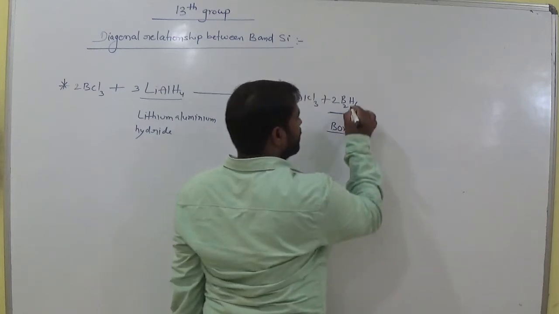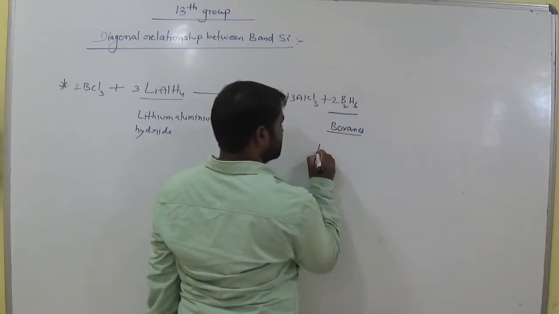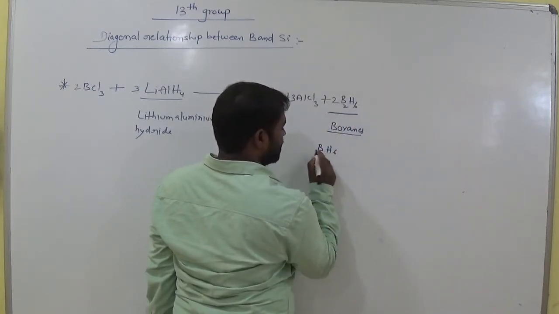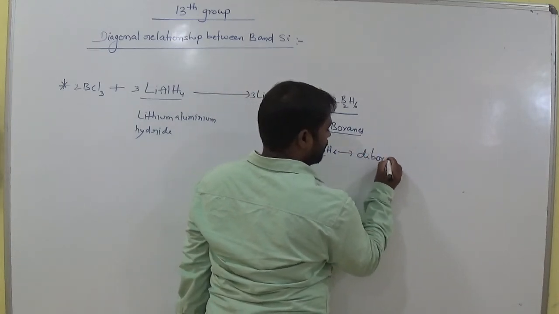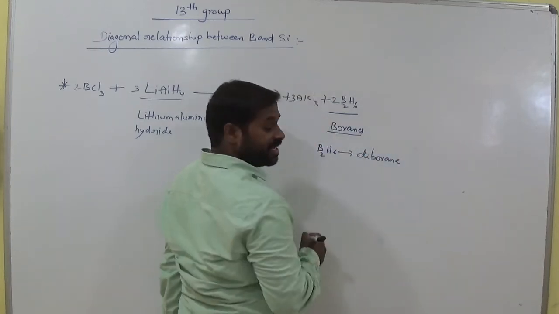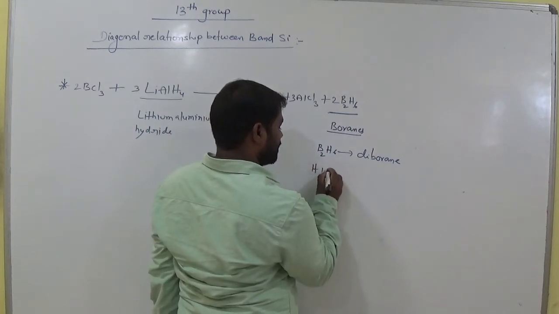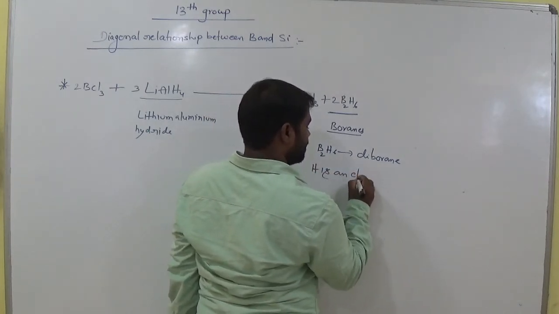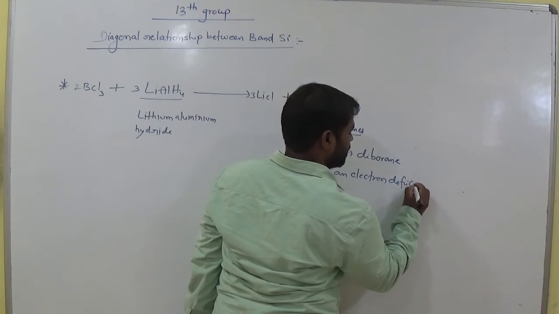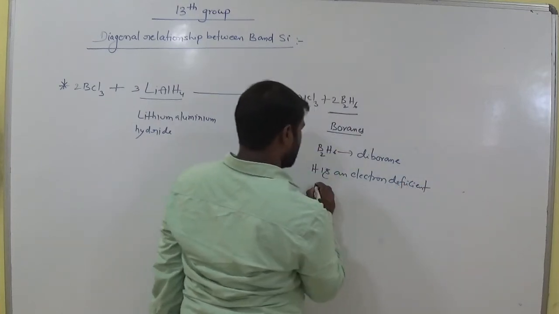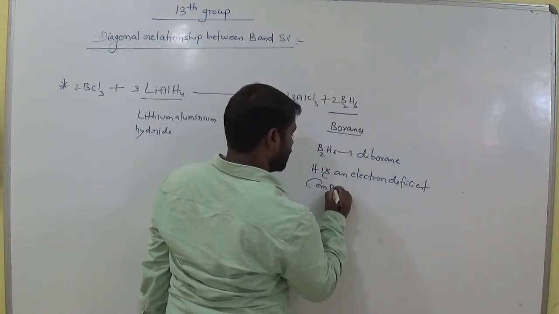Okay. So what about this one? B2H6, we already discussed this. It is called diborane. It is an electron deficient compound or hydride.